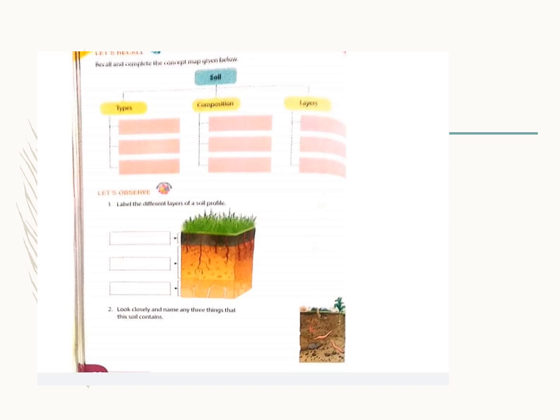Okay. Next is let's observe. Label the different layers of soil profile. You have to label these. Everybody knows, so please do this. Now look closely and name any three things that this soil contains. You have to write what all you see in this soil. Only 3 of them you have to write it down here.